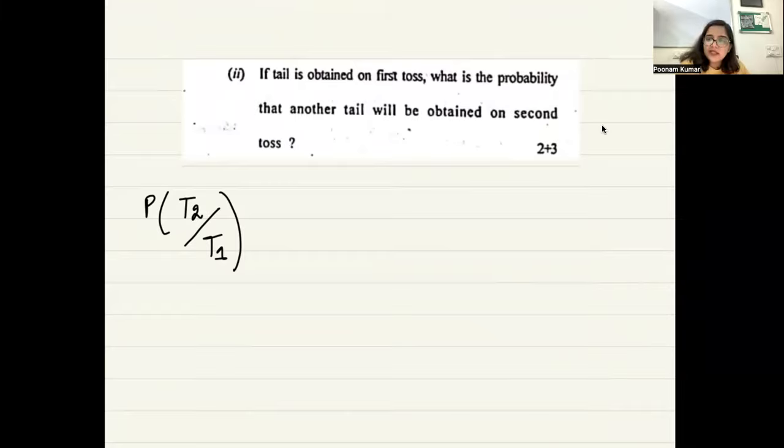So probability of getting another tail on the second toss, if on the first toss you've gotten a tail. Okay. So how do we figure this out? How do we find it?